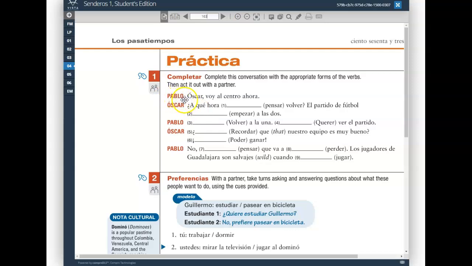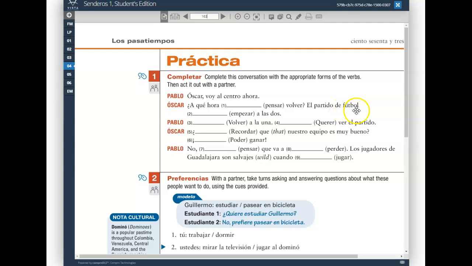So, Oscar, voy al centro ahora. If you want to knock this out with your partner, you can. I'm going to go ahead and give the correct answers now. ¿A qué hora piensas, P-I-E, piensas volver?